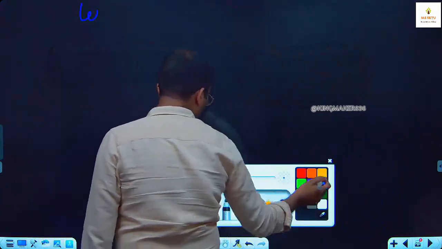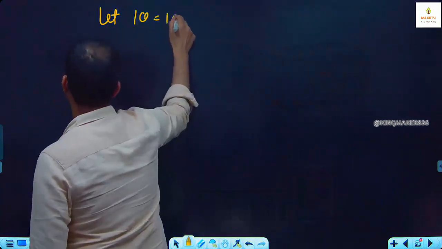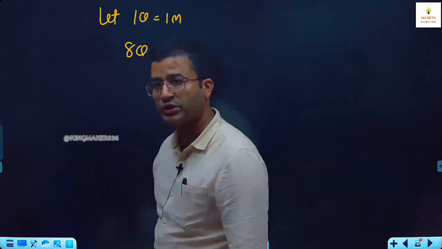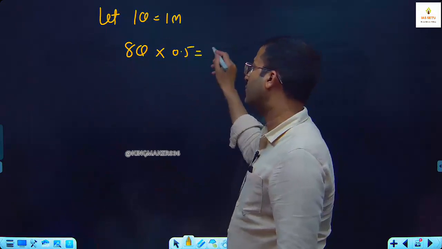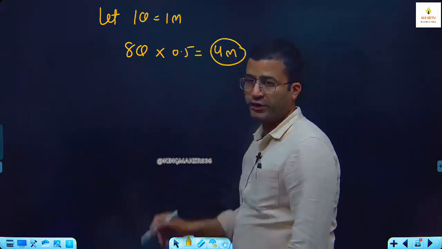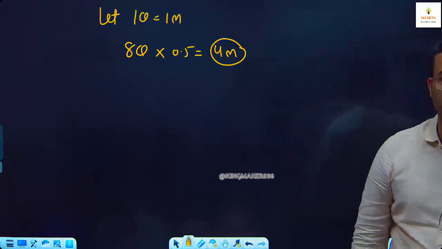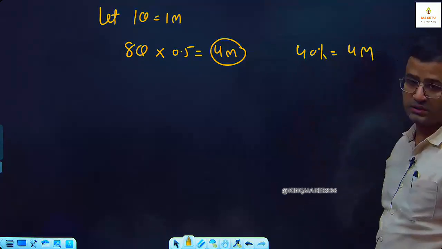So here step number 1, I assume let 1 question is equal to 1 marks. I attempted 8 questions and every question I get 50% marks, means my total marks are 4. And according to the question, my score is 40% of the test. So you put 40% of the test is equal to 4 marks.